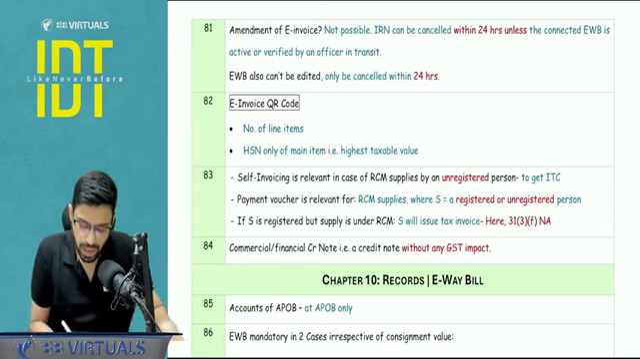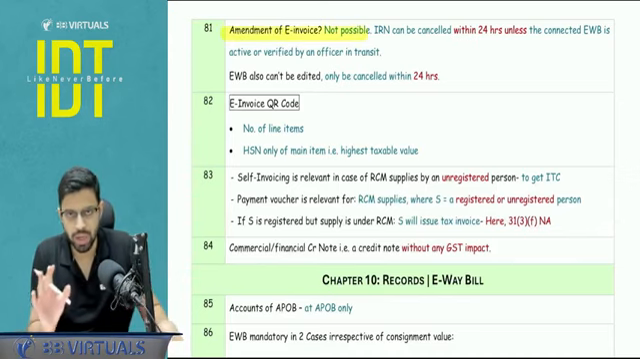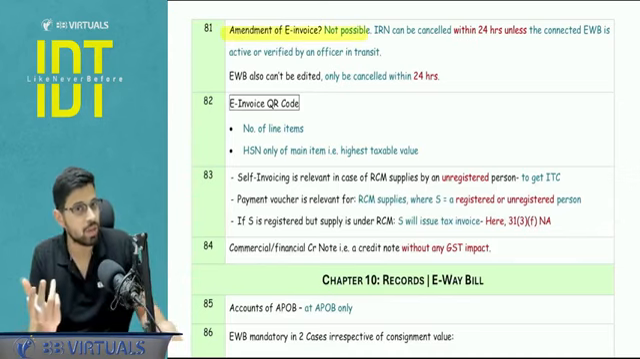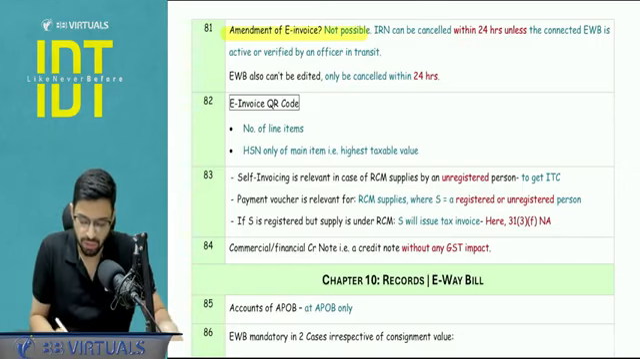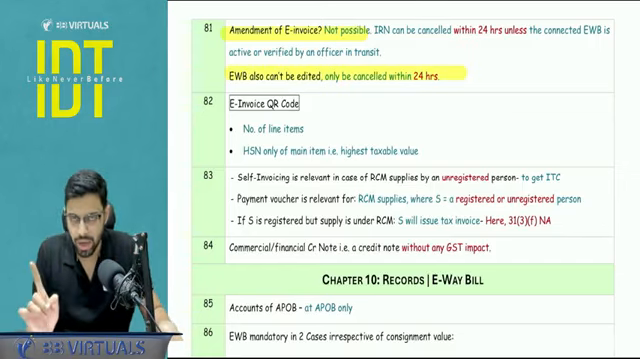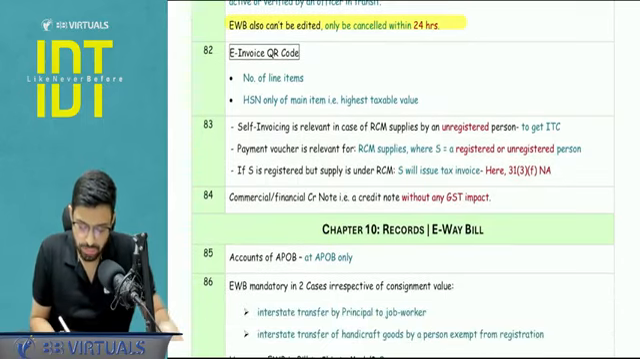Next. Can we amend invoicing? Answer is no, invoice cannot be amended. It can be cancelled within 24 hours provided the connected e-way bill is not active or it has not been verified, and same goes for the e-way bill. You cannot edit it. It can be cancelled within 24 hours.